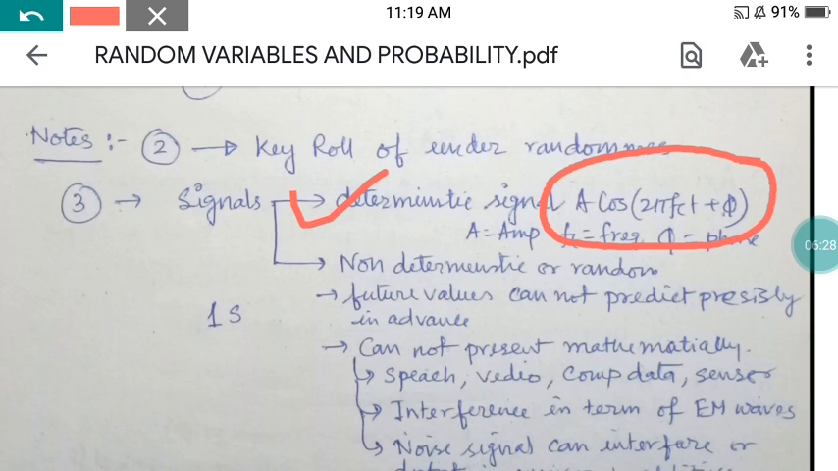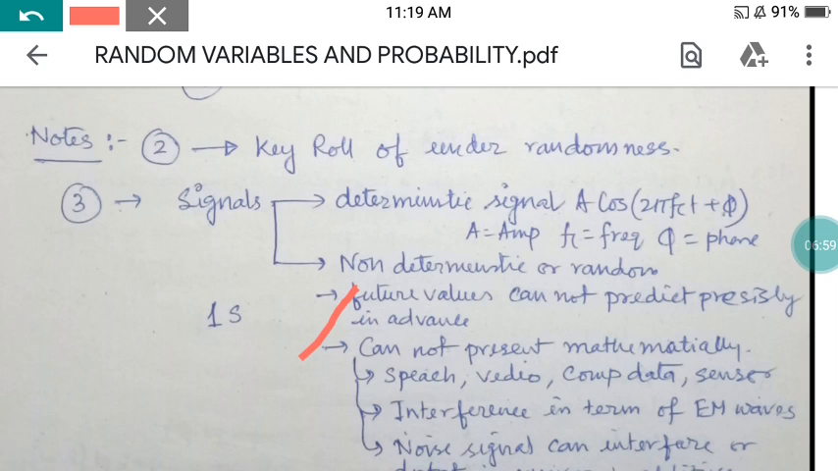It means that when you are standing at the present input, you cannot expect what the future output will be. So here we can jot down a few meanings. Number one, future values cannot be predicted precisely in advance. This is a very important part for categorizing the non-deterministic or random signal.